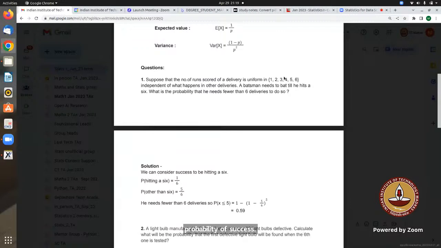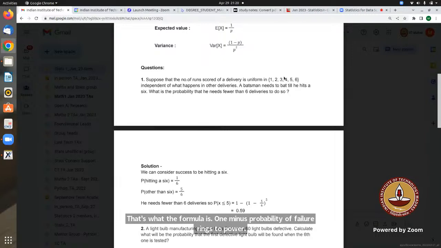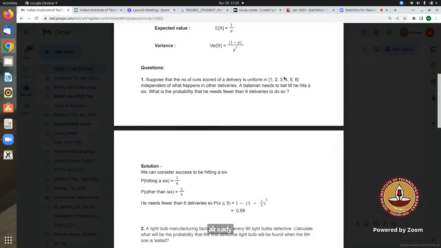So 5 by 6 is incorrect here. It should be 1 by 6. Yes, 1 minus 1 by 6. Still, the probability of failure is 5 by 6. So it is 1 minus the probability of failure raised to power n. That's what the formula is. Since we have already calculated the probability of failure as 5 by 6, we can just replace this whole term with 5 by 6. That can work.